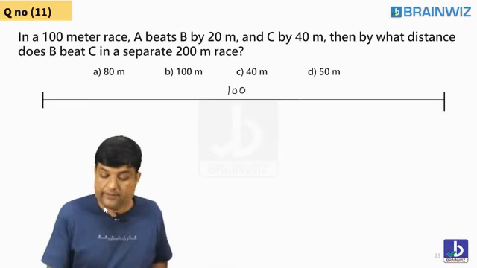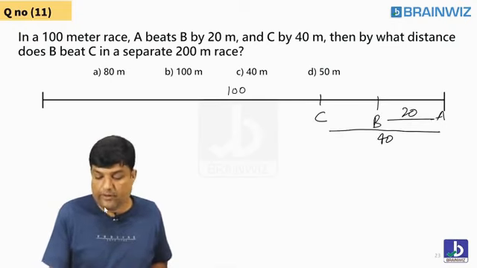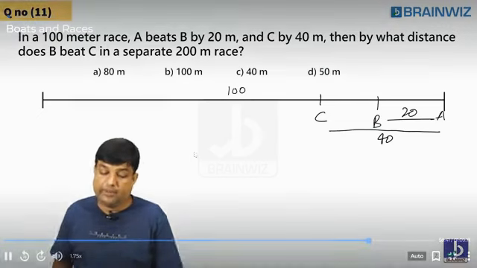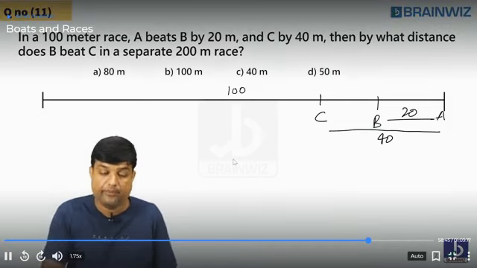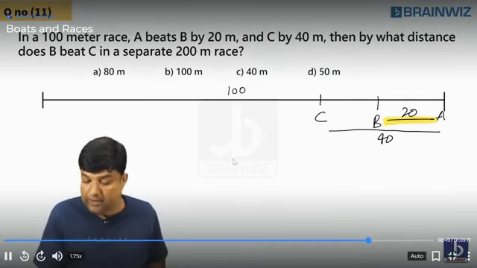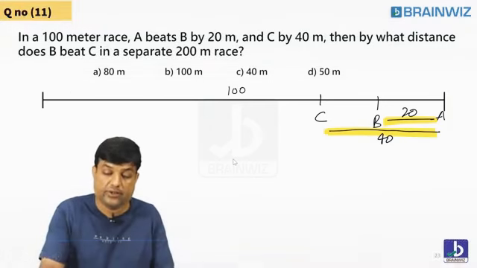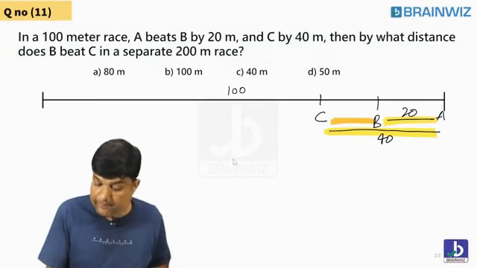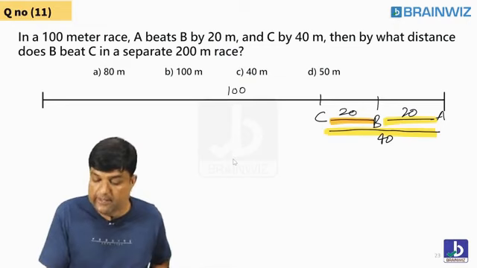In a race of 100 meter, A beats B by 20 meter. A beats C by 40 meter. The gap between A and B is 20 meter, and the gap between A and C is 40 meter. So using this, students, we can easily find out this gap. Please tell me what is this gap? This gap is 20. The gap between B and C is 20.